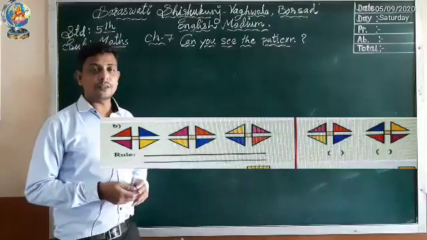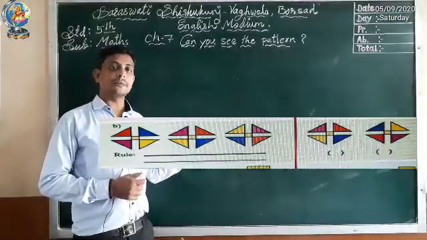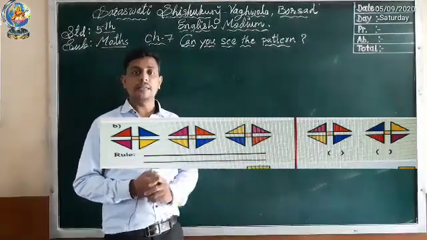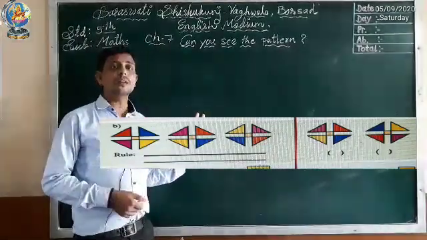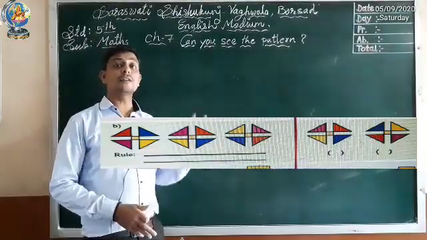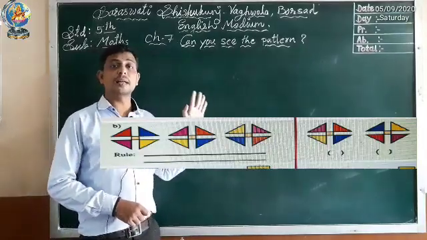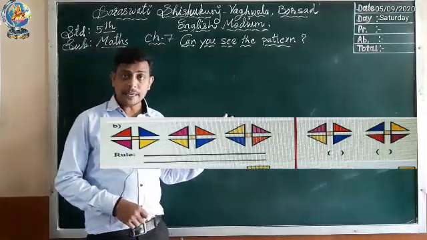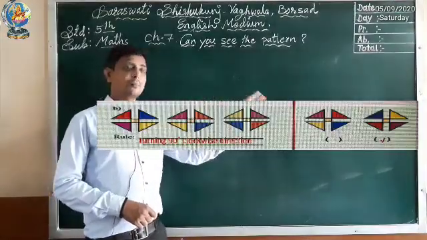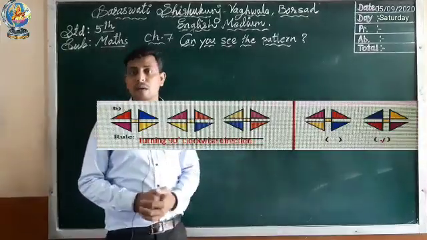In B number, you can see the figure. Now we have to write a rule. After writing the rule, we will find out which is the correct answer. So the rule for B is turning 90 degrees in clockwise direction. When we rotate the given figure 90 degrees, which is the correct answer? B, means second option. Here the correct answer is the second option.